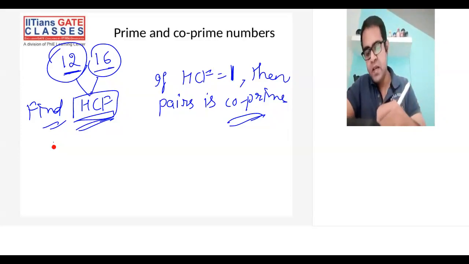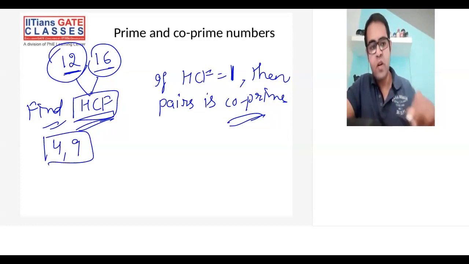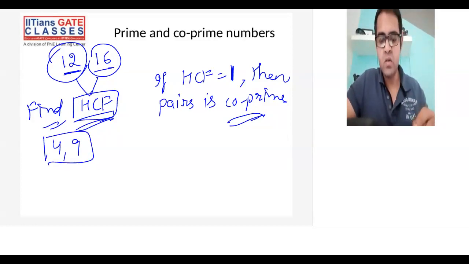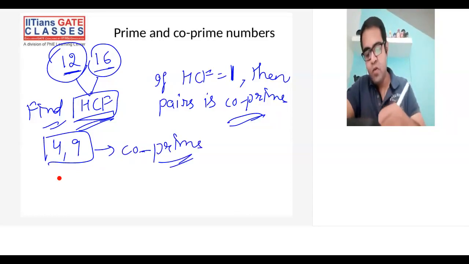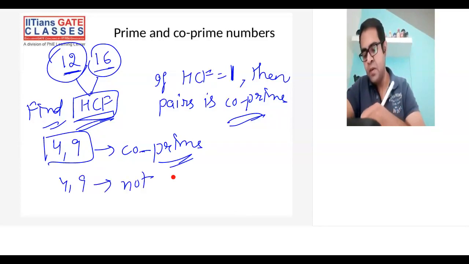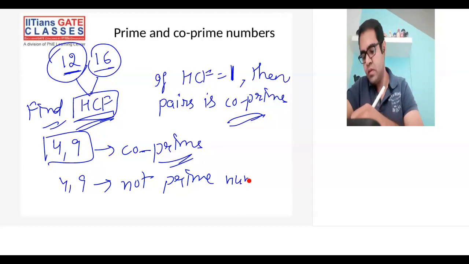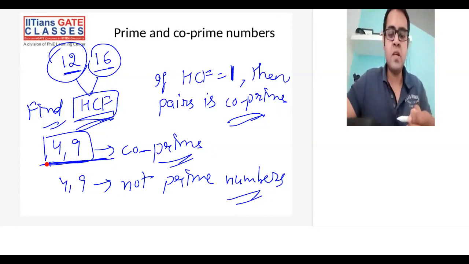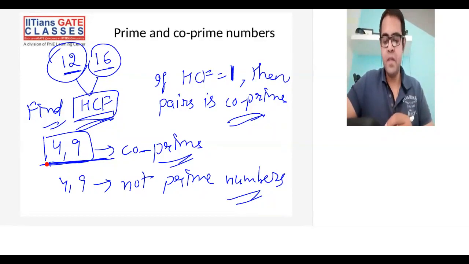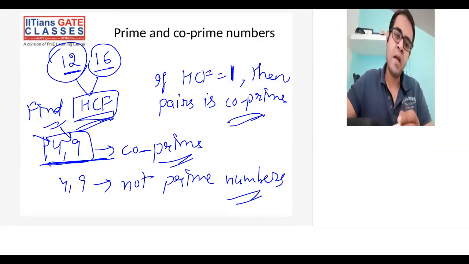Now, different examples I can take. I can take 4 and 9 also. For 4 and 9, the highest common factor is 1, so these two are co-prime. But remember, 4 and 9 are not prime numbers, but their pair is co-prime. So when I say two numbers are co-prime, it is not necessary that both the numbers should be prime. Individually they may or may not be prime.